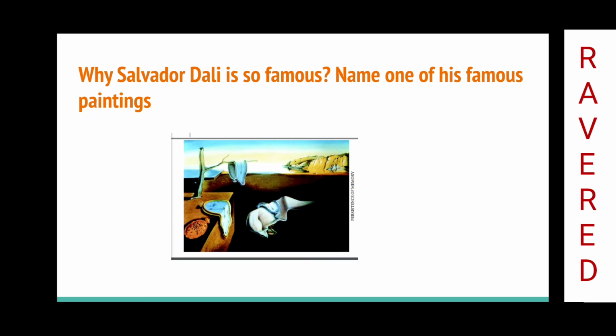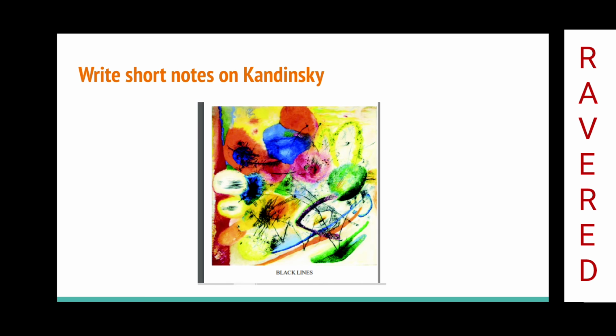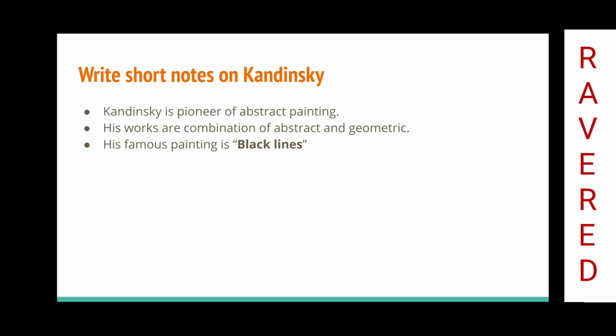Why is Salvador Dali so famous? Name one of his famous paintings. Salvador Dali is famous for surrealist painting. He used his paintings to depict the world of absurd and unusual strange elements. His famous painting is Persistence of Memory, painted in 1931. Write short notes on Kandinsky. Kandinsky is pioneer of abstract painting. His works are a combination of abstract and geometric. His famous painting is Black Lines.